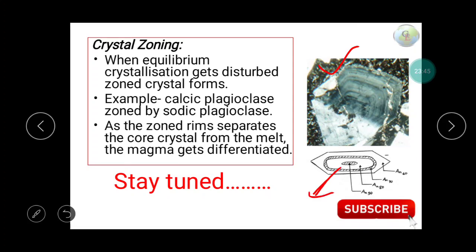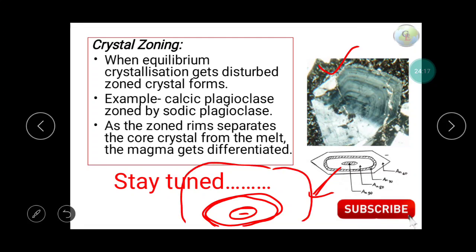Here it is shown how the zoned crystal forms. Actually, when equilibrium crystallization is disturbed, zoned crystals form, because in equilibrium crystallization both crystals form at the same rate, but here one crystal forms and another forms as a rim. So suppose one crystal is like this and another mineral will be like this as a rim. Suppose this one is calcic plagioclase and this one the magma chamber. The calcic plagioclase has no relation with the magma chamber because of the rim of sodic plagioclase.